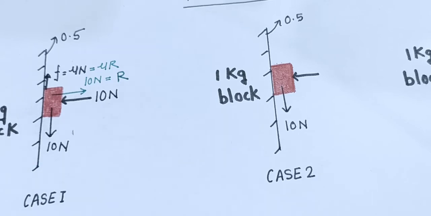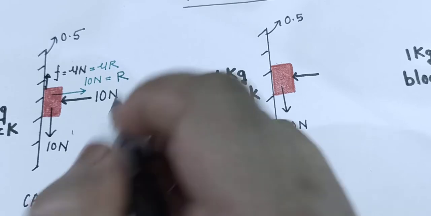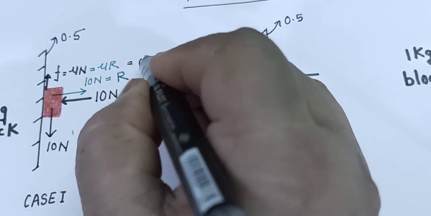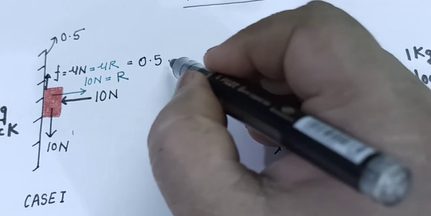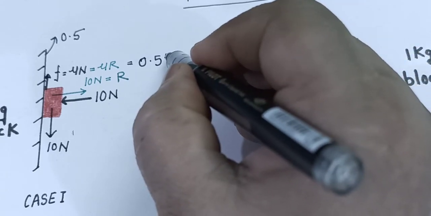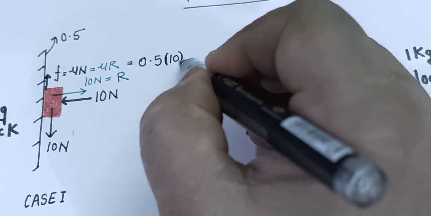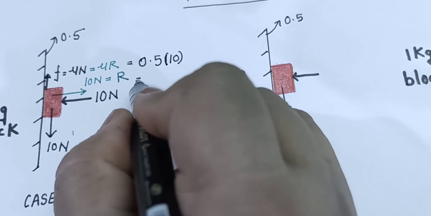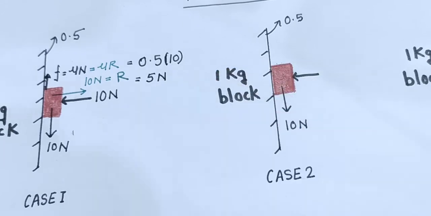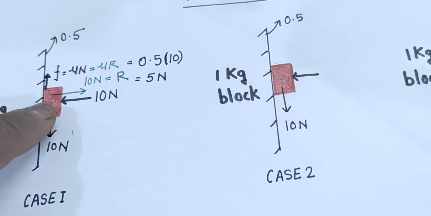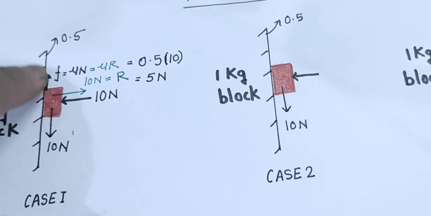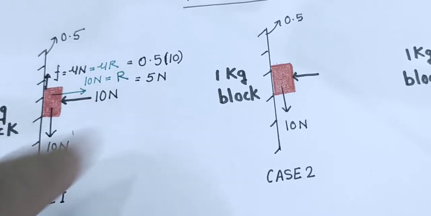So let us calculate the frictional force here. Frictional force will be 0.5, that is mu, into R, that is 10 Newton. So the frictional force in the upward direction is actually 5 Newton. Gravity is pulling the block down by 10 Newton, while the frictional force can have its maximum value.